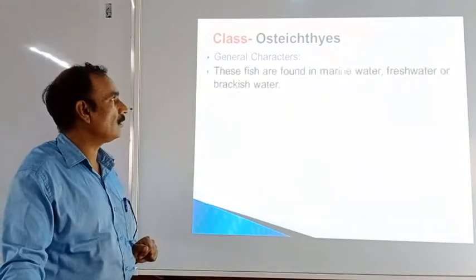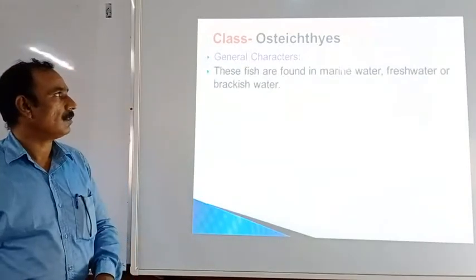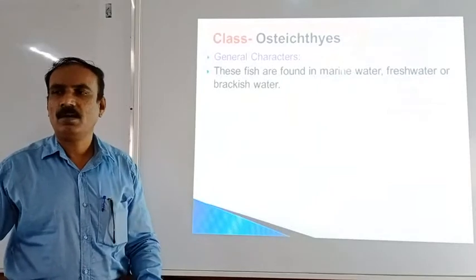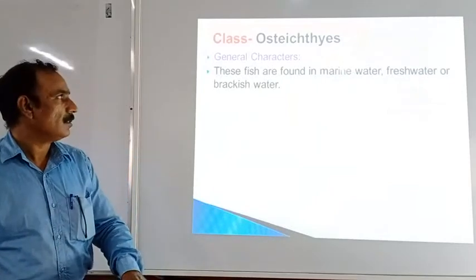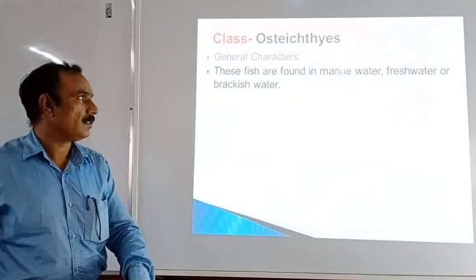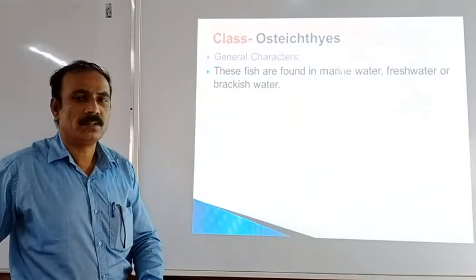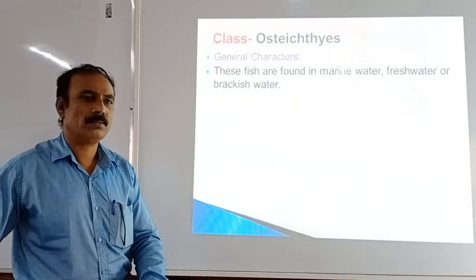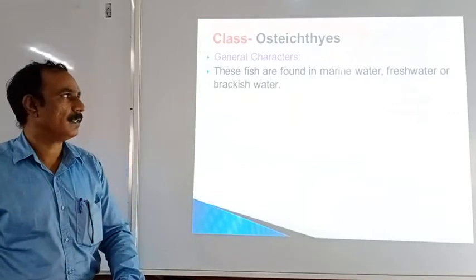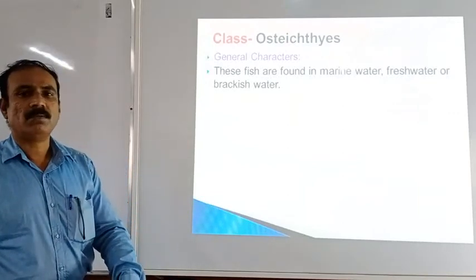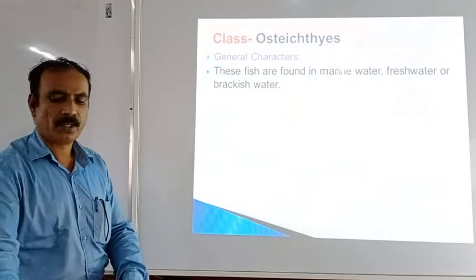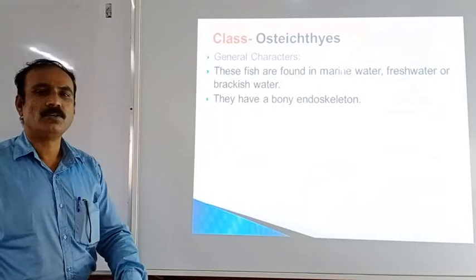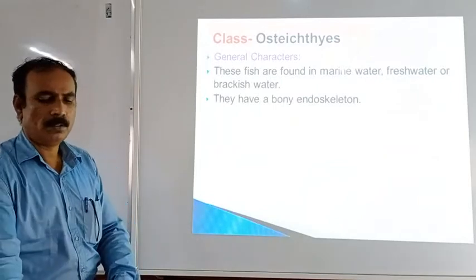Now the second class is called Osteichthyes. Let us discuss the general characters of the Osteichthyes. This is the first character. These fishes are found in marine water, fresh water, or brackish water. Some fishes are present in sea water, some of them in fresh water, and some of them in brackish water. When you see the endoskeleton, it is made up of bones.